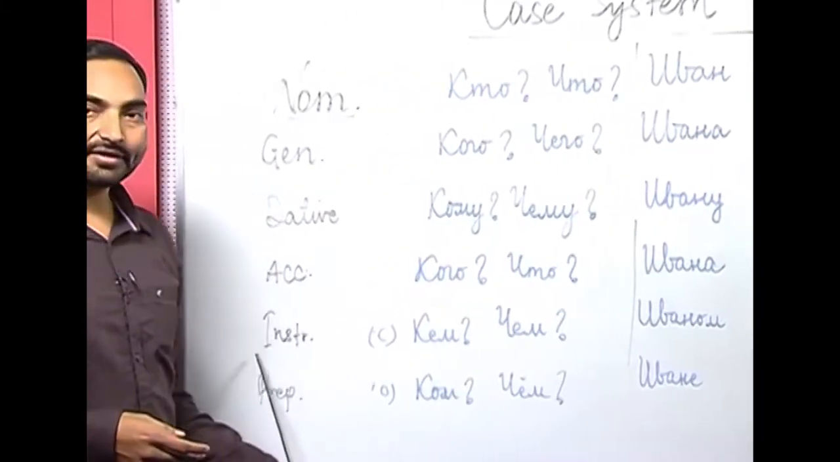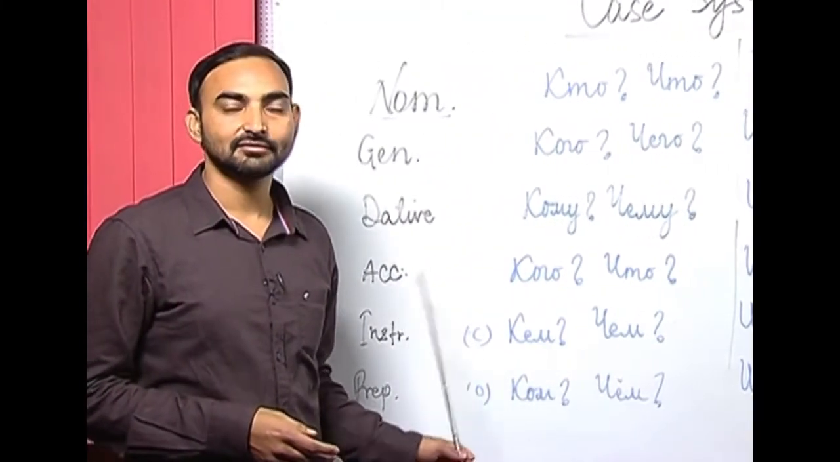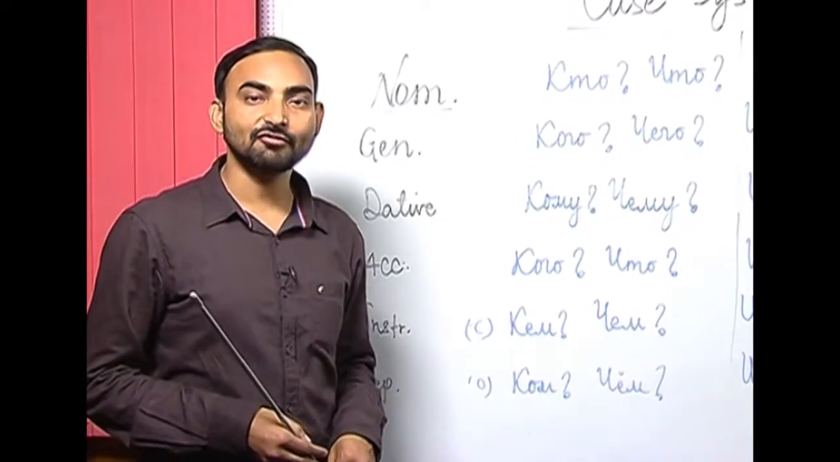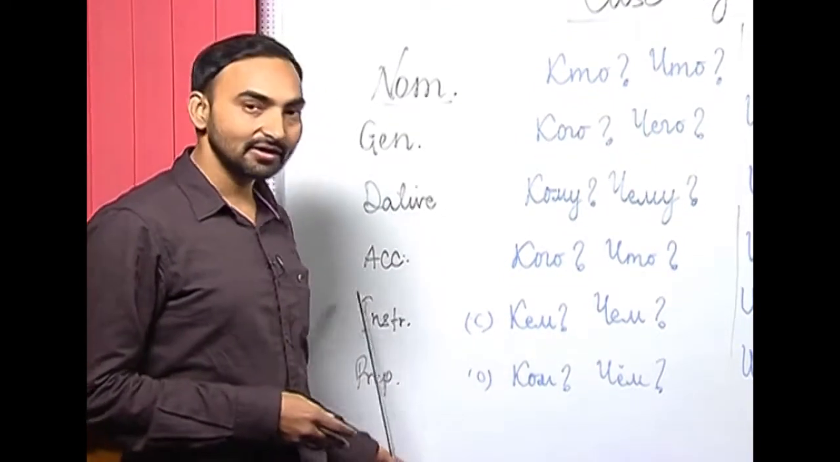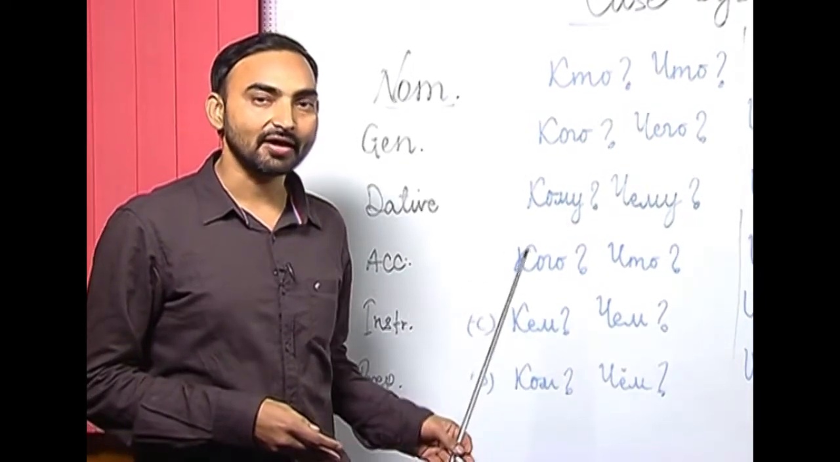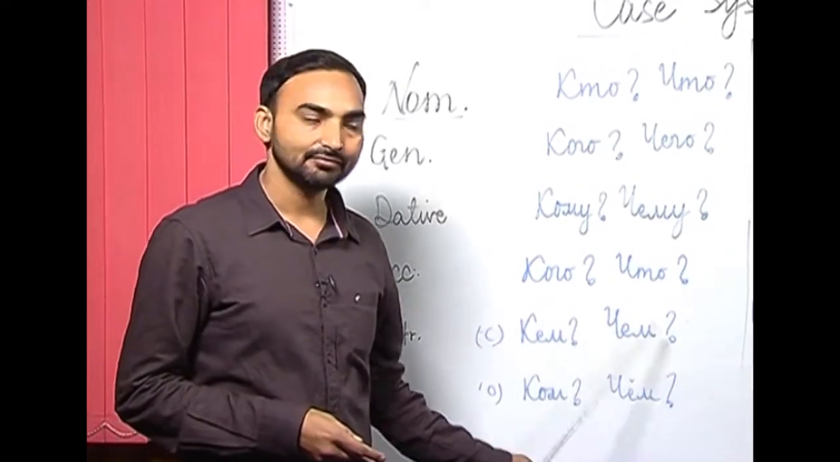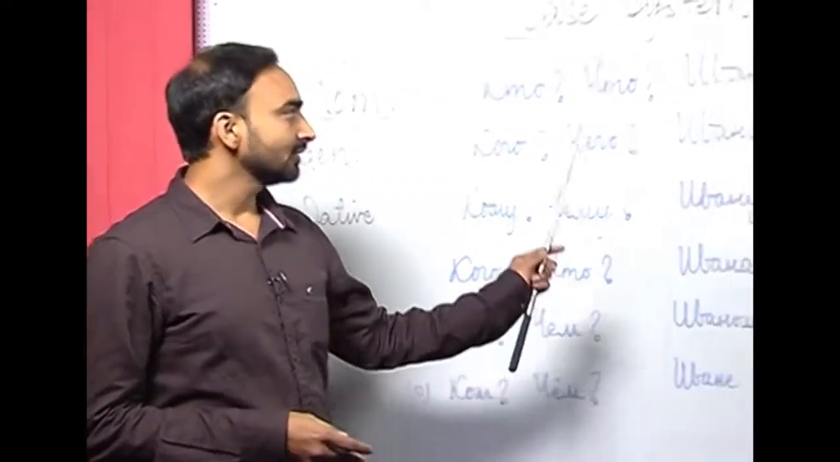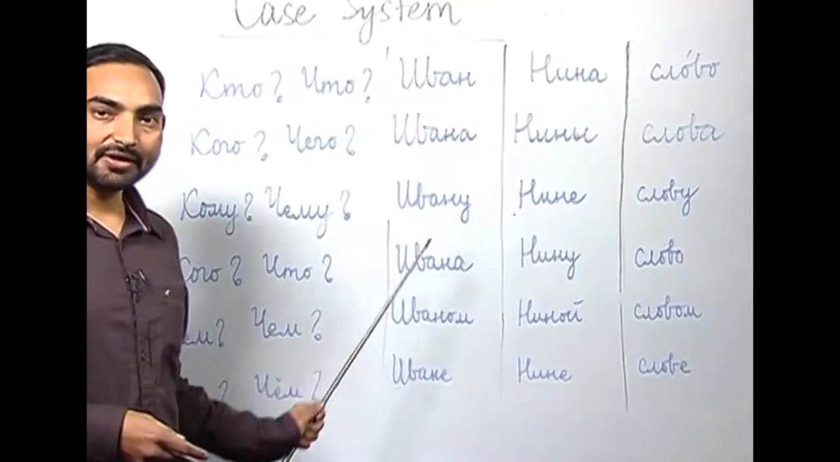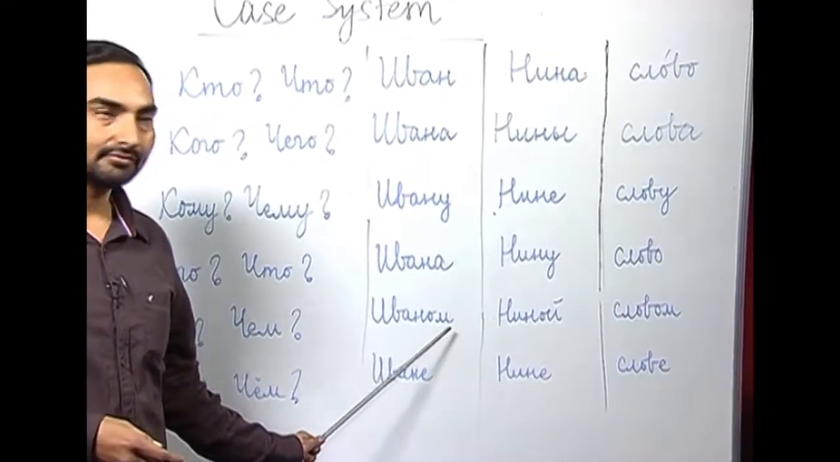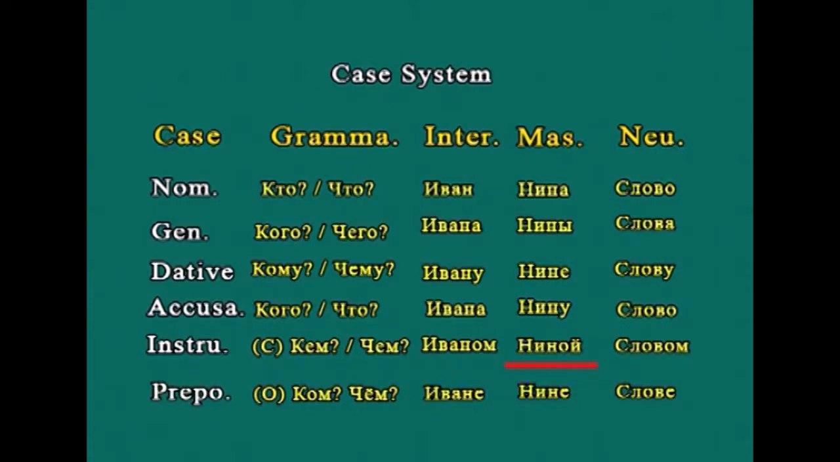The next case is instrumental case. Instrumental case itself denotes the instrument of action. So, the grammatical function it performs is instrument of action, and the question it answers is kem chem. The form of Ivan in instrumental case is Ivanam, and the form of Nina in instrumental case is Ninoi, with O and E kratka in the end, and the form of Slova in the instrumental case will be Slovam.